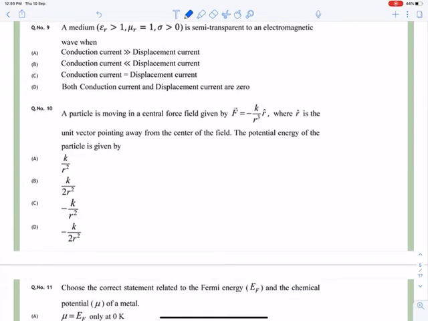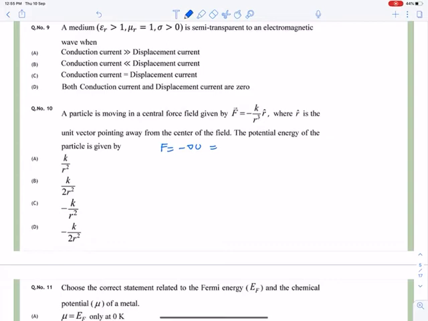Now question number 10. A particle is moving in a central force field given by F equal to minus K upon r cube r-hat, where r-hat is the unit vector. The potential energy of the particle: so you know what the definition of force is. It is the negative gradient of the potential.